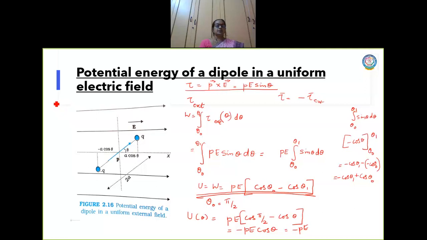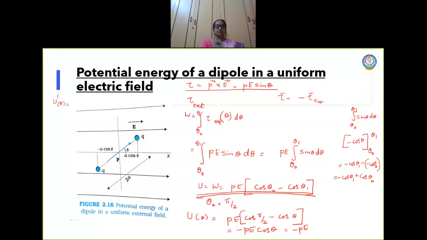Refer to your textbook. So with respect to theta, I will take U dash theta is equal to, now I'm going to write a potential energy with respect to the system of charges. Let me take the charges as plus q and minus q, which is the dipole.